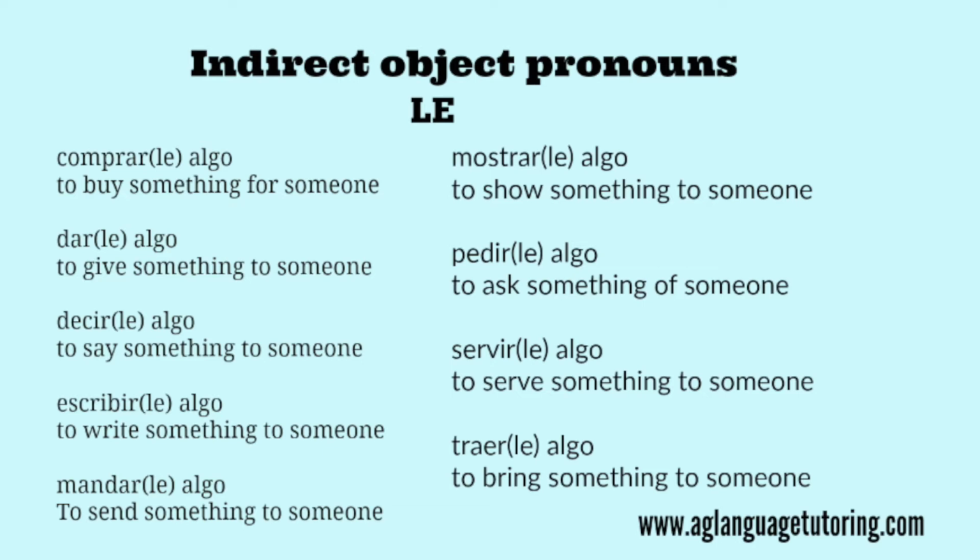And mind you, we already know who him or her is. Okay, so it's the same thing in English. You wouldn't randomly just say to someone, I'm going to give him a gift. They're going to be like, who is him? So you must have already been talking about that person before you can just use le. It's already known who you're talking about. So make sure that's already specified.